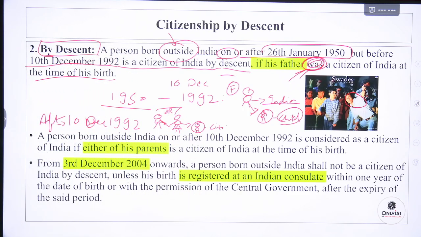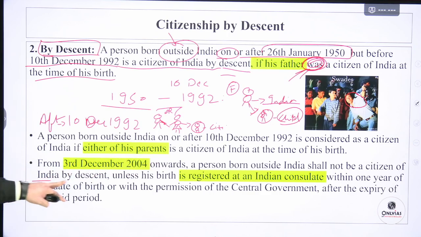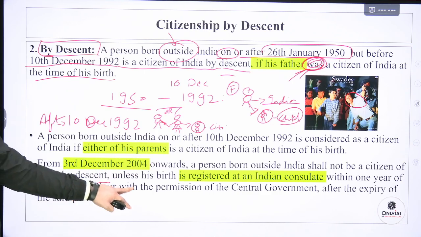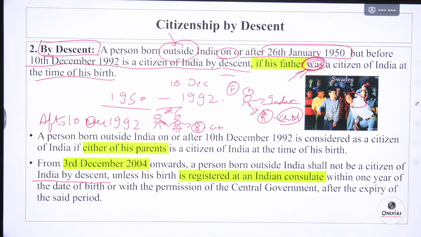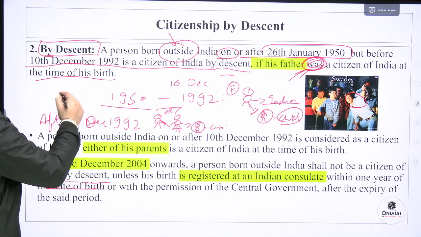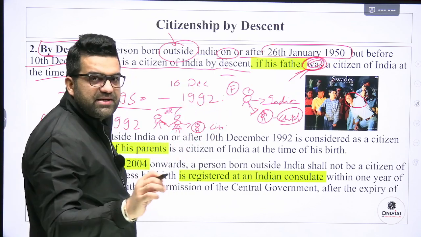Got it. From 3rd December 2004, a person born outside India shall not be a citizen of India by descent unless his birth is registered at an Indian consulate in the country of his birth within 1 year of the date of the birth. Okay, so see, 26th January 1950 to 10th of December 1992.